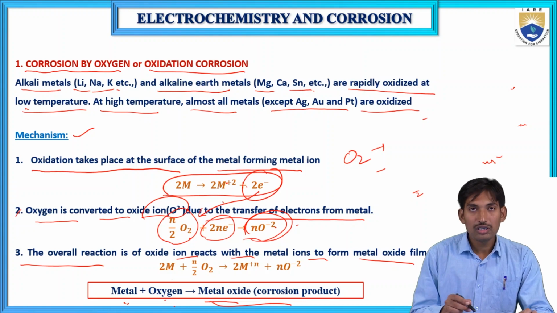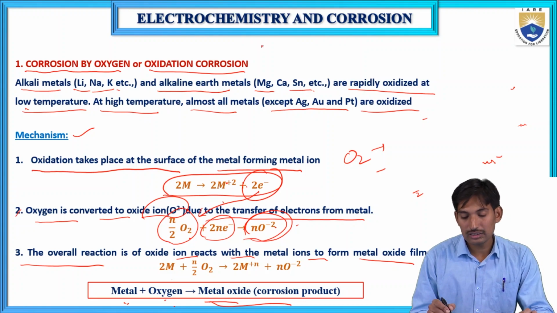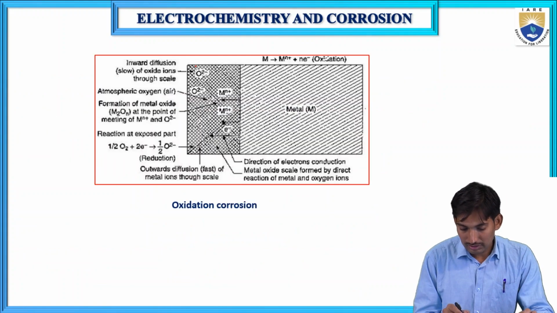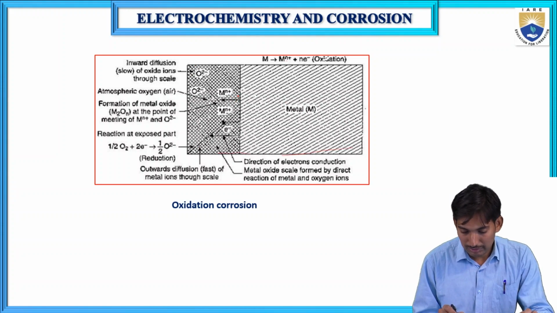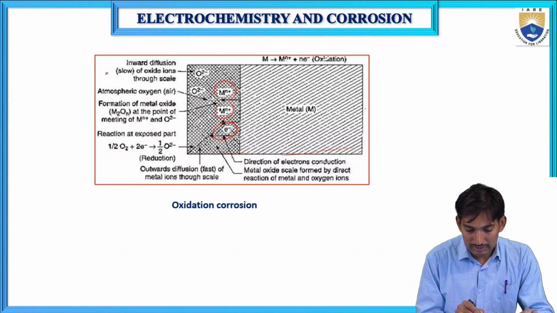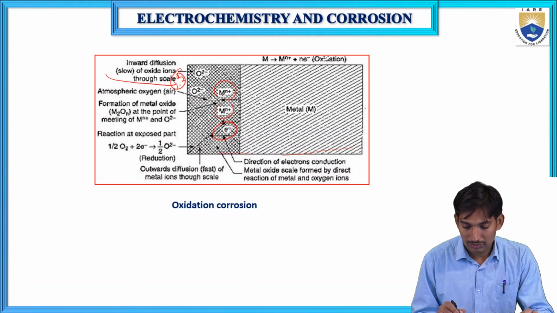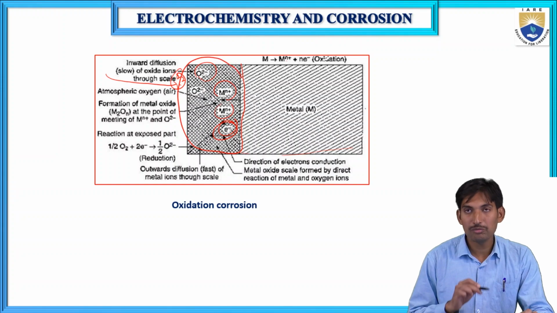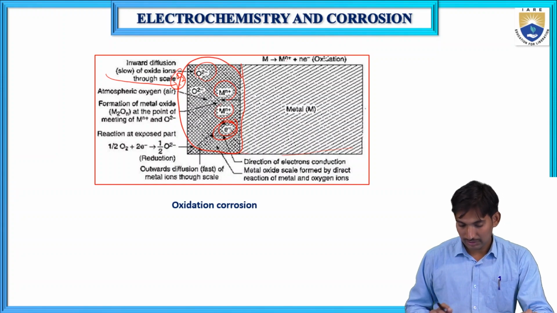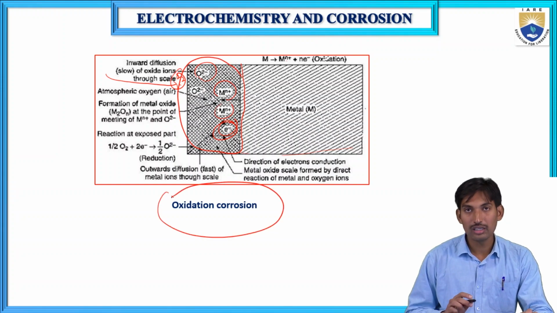This is the process of corrosion by oxygen, or oxidation corrosion. This is the metal, a pure metal. First, this metal undergoes oxidation, forms metal n+ ions and releases electrons. Similarly, it takes oxygen from the atmosphere. This oxygen is converted into O2- by taking electrons from the metal and forms a metal oxide film or metal oxide layer. This is the oxidation corrosion.